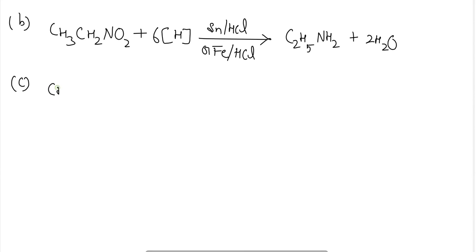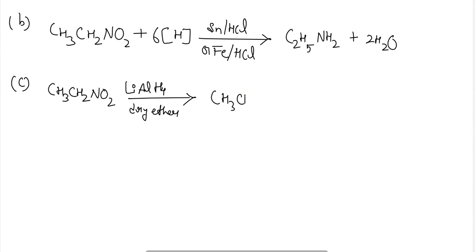So there also we can reduce the nitro compounds in the presence of lithium aluminum hydride in dry ethereal solution. Then the formation of amine will take place, that is ethylamine will be formed here.